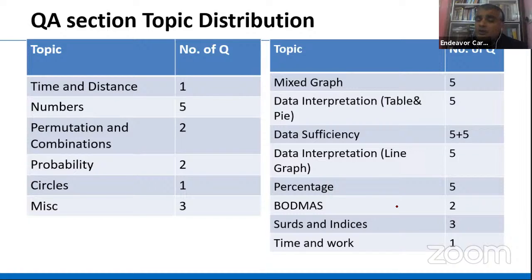Data sufficiency, 10 questions were there, and both sets of 5 were a lot, and they are of different types. So the first 5 questions were a little bit difficult. The next 5 were easy. Data interpretation line graph was 5 questions. Percentage questions were very doable. Not percentage, bond mass was very doable, 2 questions. And surds and indices again 3 questions were there. So quite doable, and time and work 1 question was there. So this is the bifurcation.